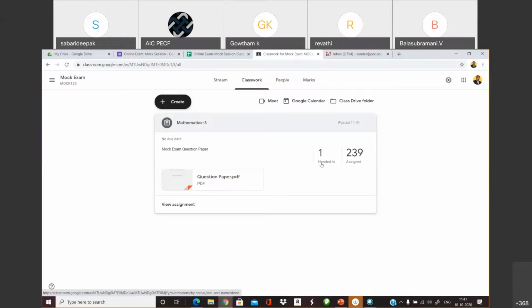I'll give you a couple of minutes. All of you submit some kind of PDF file from your computing system to this particular mock classroom and click turn in, as practice for how you would do it in a real scenario. Please do that, or otherwise you can ask me to resend the question paper again as a form of practice. Please do it.